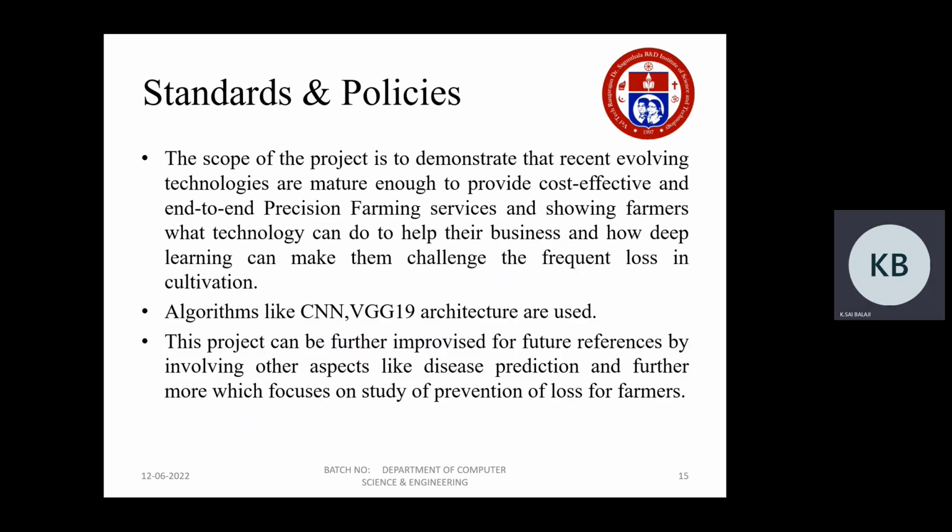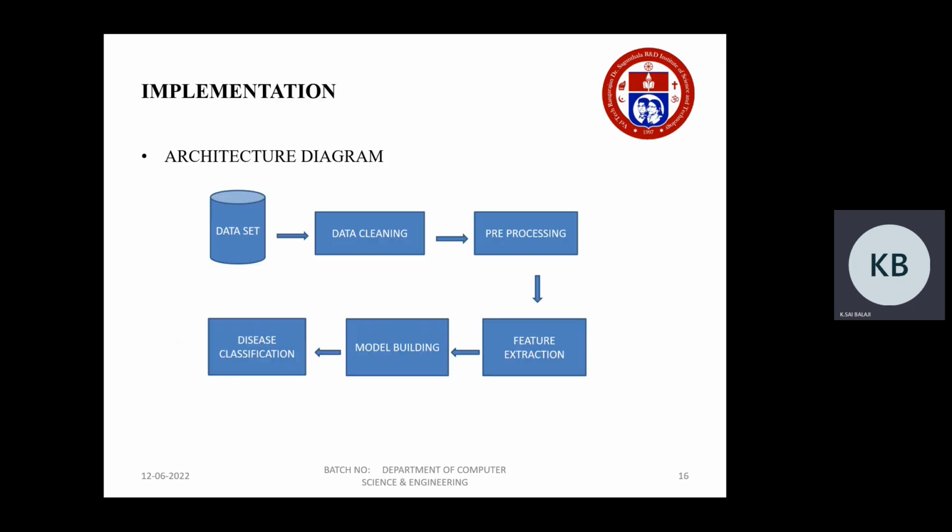And the standards and policies that we have used. The scope of the project is to demonstrate that recent evolving technologies are mature enough to provide cost-effective, end-to-end precision farming services, showing farmers what technology can do to help their business and how deep learning can help them tackle the frequent loss in cultivation. We have used the VGG19 architecture, and this project can be improved for future reference by involving other aspects like disease prediction, and furthermore focusing on the study of prevention of loss for farmers.